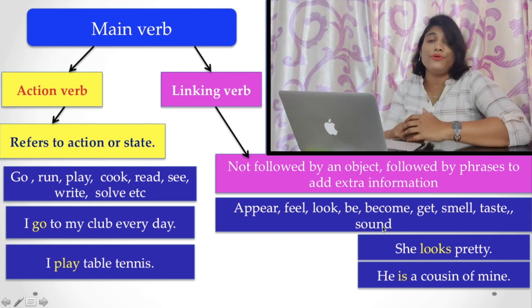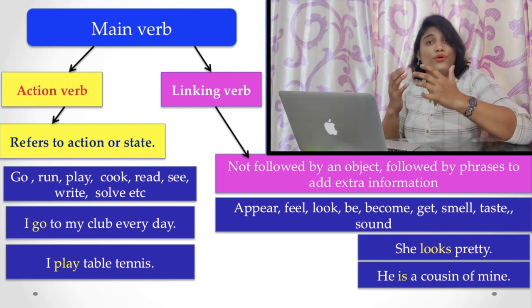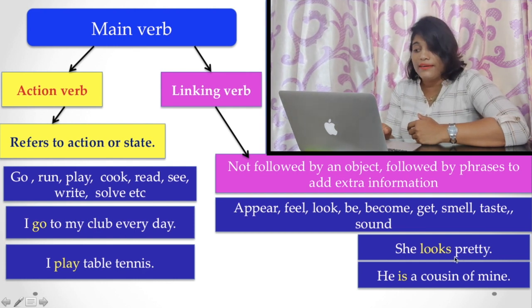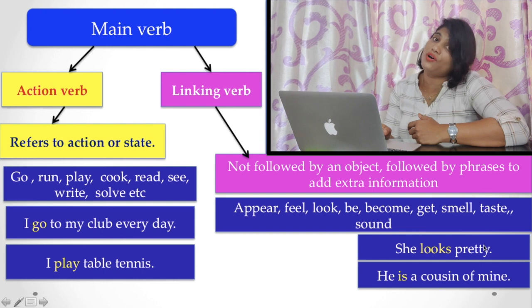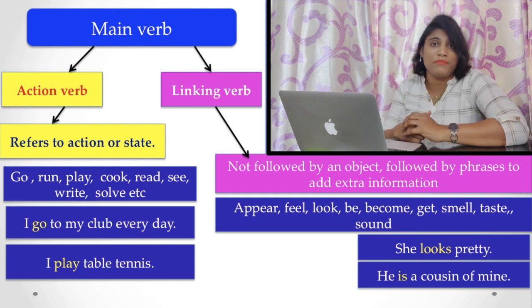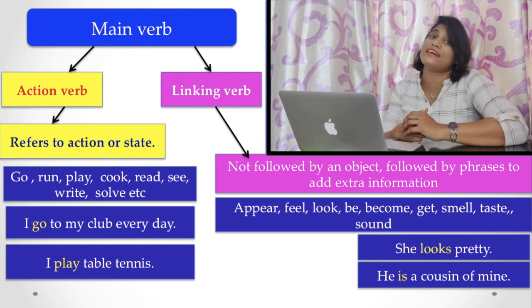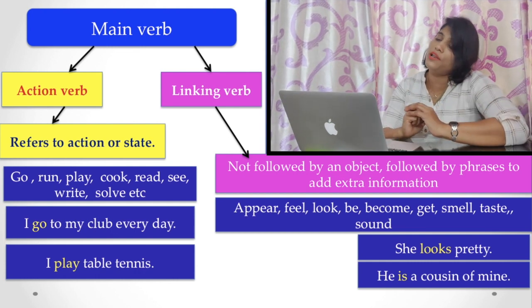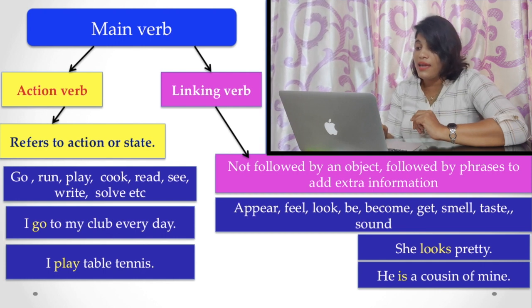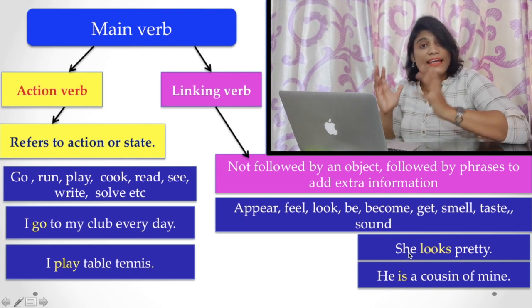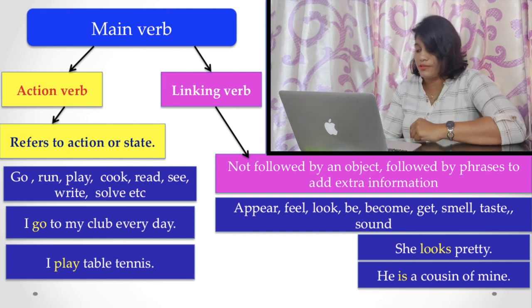I have already told you, they don't have any object. For example, she looks pretty. Here, pretty is not an object. It is called a complement. Those who want to know more about complements, please do watch my video on subject complement and object complement. I will provide the link in the description box below. And here, he is a cousin of mine. Here, looks and is are the linking verbs because they connect a phrase and the subject.